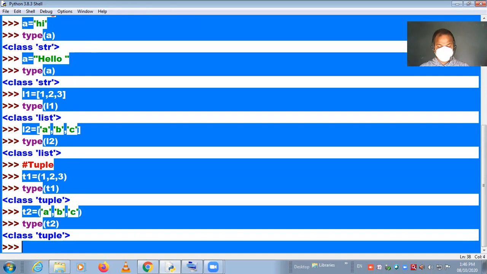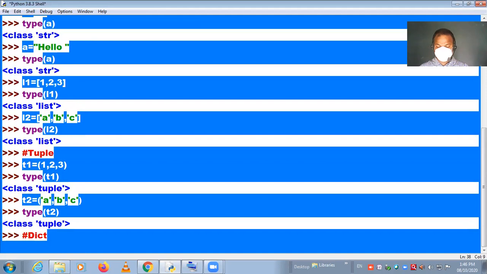Now it's time to see the dictionary. Suppose we have taken d1 in curly brackets. As I told you, it is a key, colon sign, then value pair: a comma e colon 2, then i, having three. That's sufficient.